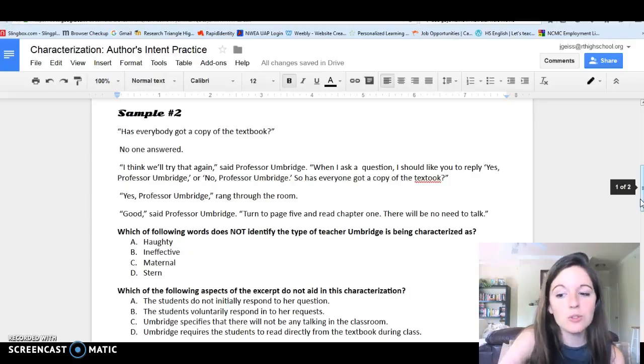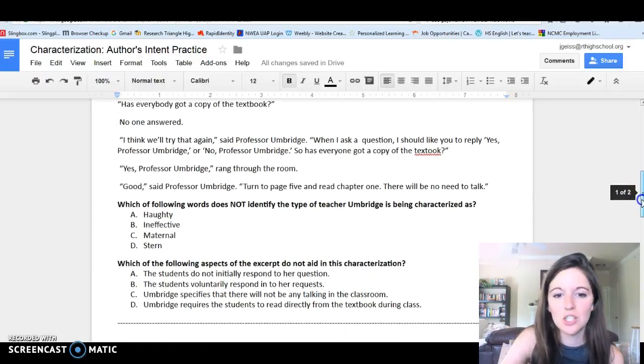All right, so let's review sample 2. Here it says, "Has everybody got a copy of the textbook?" No one answered. "I think we'll try that again," said Professor Umbridge. "When I ask a question, I should like you to reply, 'Yes, Professor Umbridge,' or 'No, Professor Umbridge.' So has everyone got a copy of the textbook?" "Yes, Professor Umbridge," rang through the room. "Good," said Professor Umbridge. "Turn to page 5 and read chapter 1. There will be no need to talk."